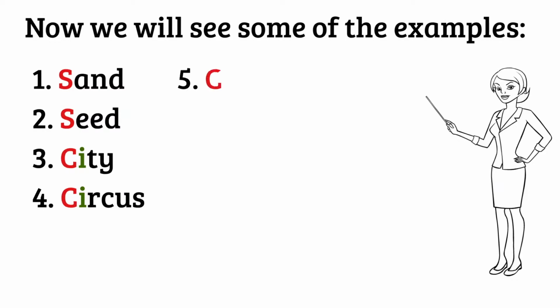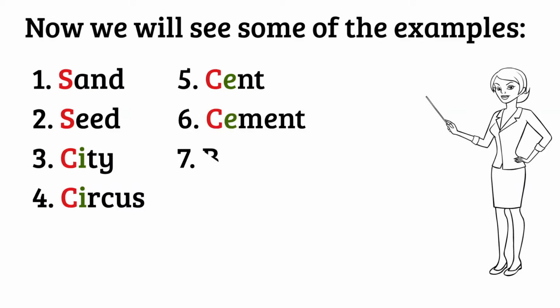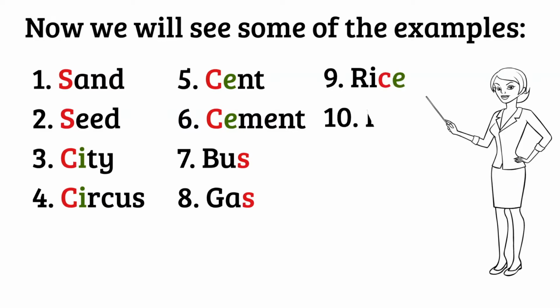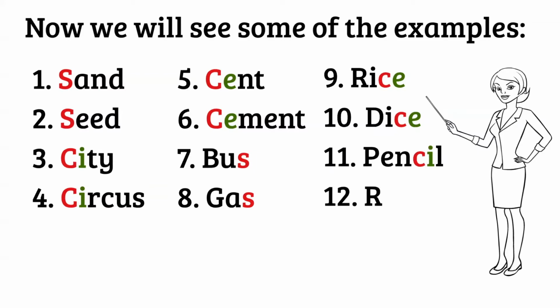C says 's' as in cent. C says 's' as in cement. S says 's' as in bus. S says 's' as in gas. C says 's' as in rice. C says 's' as in dice. C says 's' as in pencil. C says 's' as in recipe.